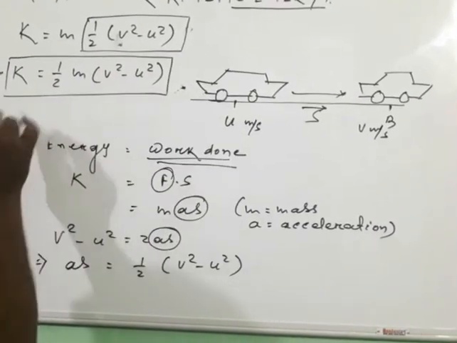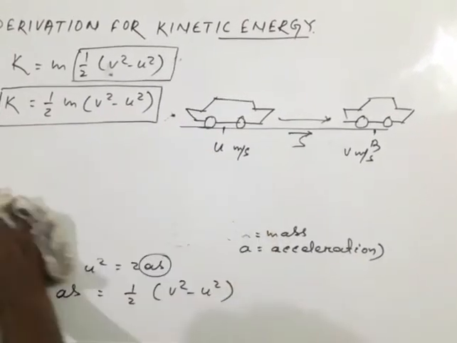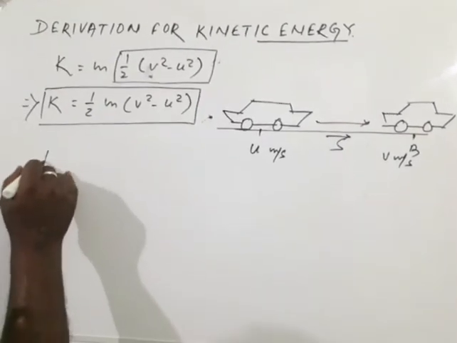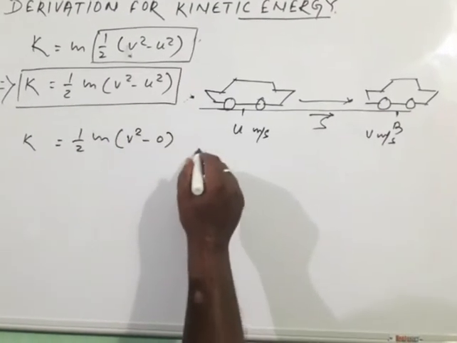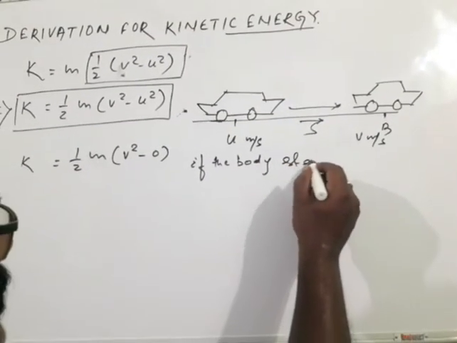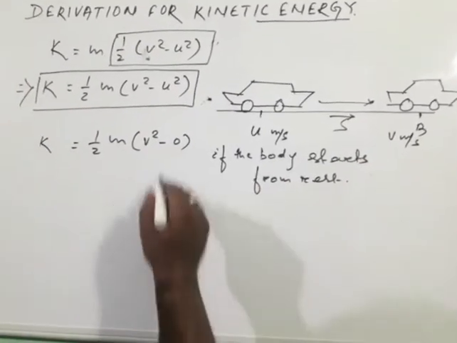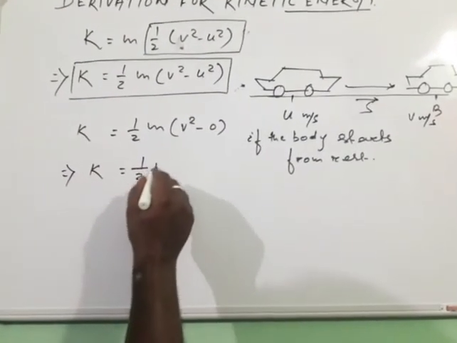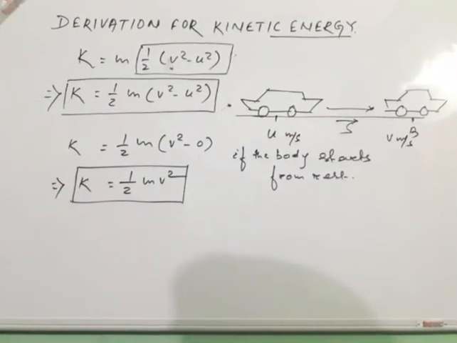Now let us consider that the body is initially at rest, that is, the body starts from rest. In such cases u is equal to 0, so the kinetic energy K is equal to half into m v square minus 0, that is, half m v square. This is the derivation for kinetic energy.